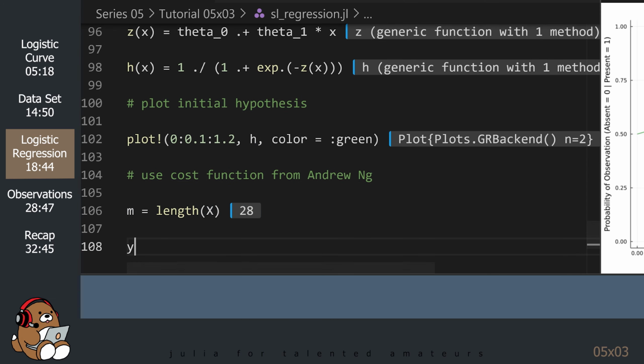So let's pause here and take a look at the numbers. The value of theta 0 increased from 0 to 0.015, meaning that the y-intercept shifted up slightly, which caused the curve to shift slightly to the left. The value of theta 1 increased from 1 to 1.015, meaning that the slope of the curve increased slightly so that it's slightly steeper as it transitions between 0 and 1. The other thing to note is that with a learning rate of 0.01, these incremental changes are very small, so we will need to repeat this process many times.